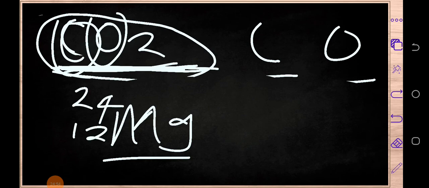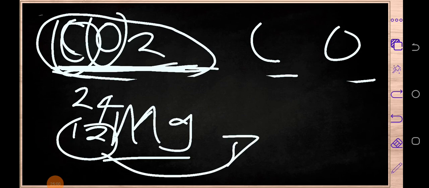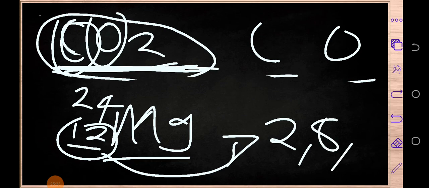Then magnesium has got 24 as its mass number. So we are going to use this same 12 to write its electron configuration. And we know in the first shell we need to have 2 electrons. So here we've got 12 minus 2, the answer is 10. But again, what you need to understand is that the second shell is limited to just 8 electrons. So here we've got 8 electrons.